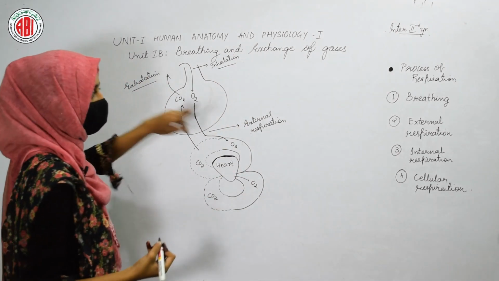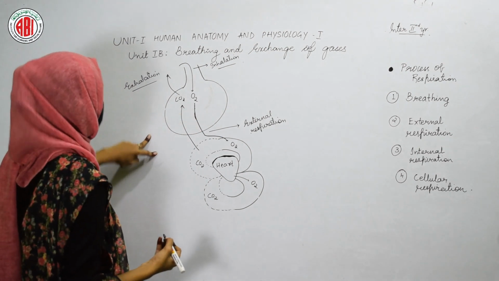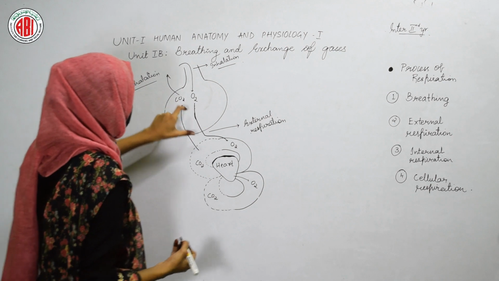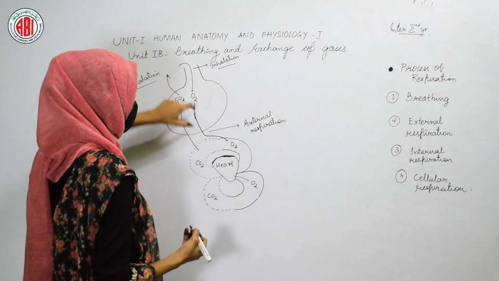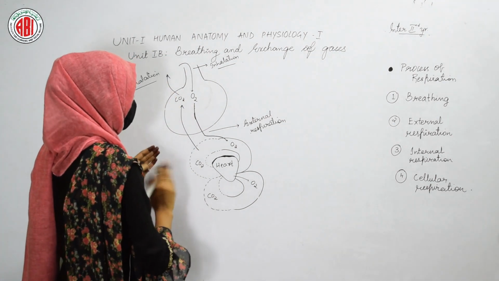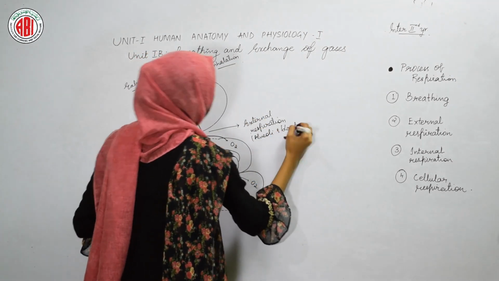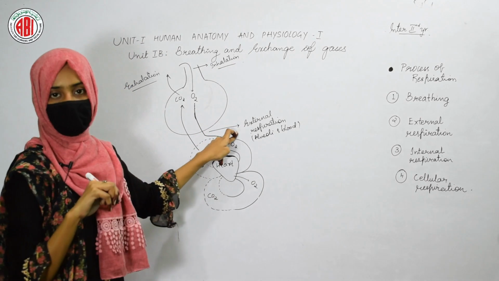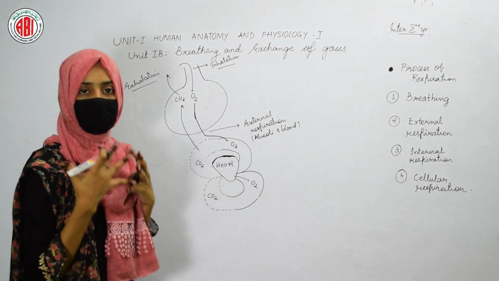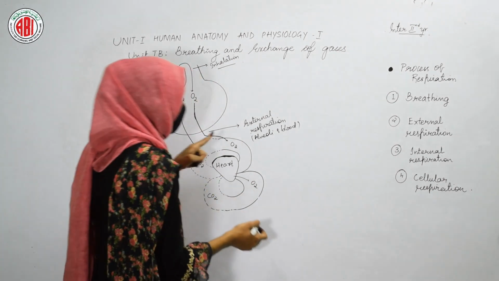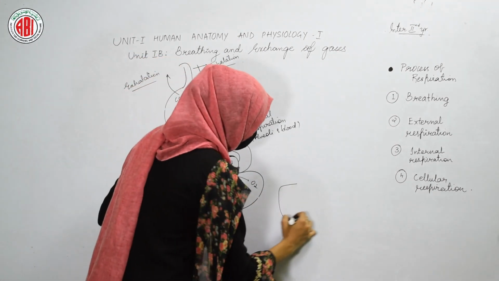This is about two steps in the process of respiration. After inhalation and exhalation, the gaseous exchange takes place. After inhalation, the exchange that takes place between the alveoli and the blood is called external respiration. Once the blood gets oxygen, that blood helps in transferring the oxygen to the cells of our body.